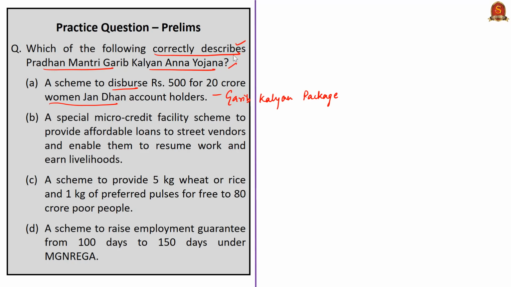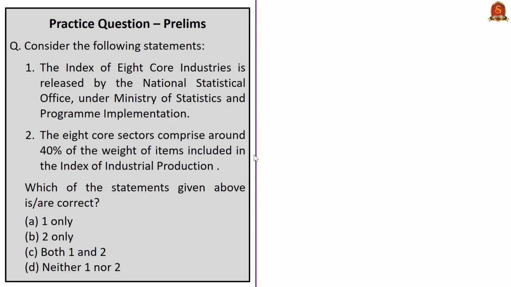Here the correct answer is option C, a scheme to provide 5 kg wheat or rice and 1 kg of preferred pulses for free to 80 crore poor people. Here option B, a special microcredit facility scheme to provide affordable loans to street vendors and to enable them to resume work and earn livelihood, corresponds to the Pradhan Mantri Swanidhi scheme or Pradhan Mantri Street Vendors Atmanirbhar Nidhi scheme. Correct answer option C.